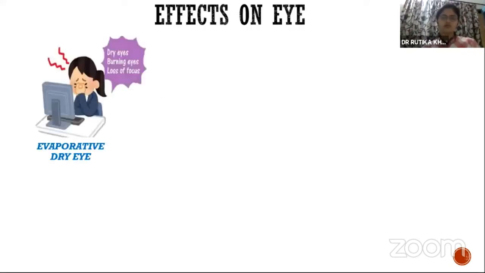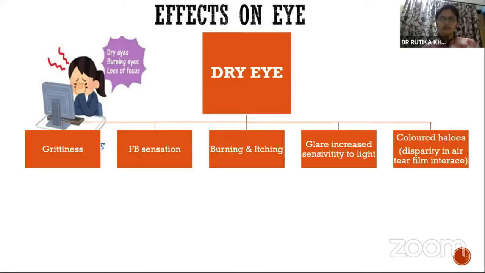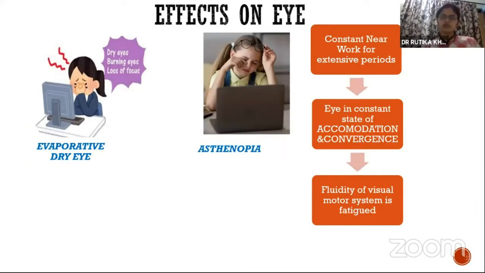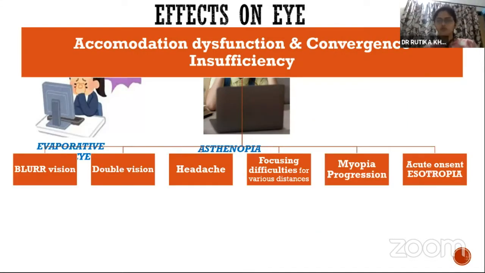So a quick review: effect on the eye. We already know that the most common effect is evaporative dry eye, which results from infrequent blinking. It results in grittiness, foreign body sensation, burning, itching, and increased glare in children. Asthenopia is more common because of constant near work for extensive periods, maybe for entertainment or maybe for schooling also. The eye is in a constant state of accommodation and convergence, due to which the fluidity of the visual motor system is fatigued, which leads to accommodation and convergence dysfunctions.